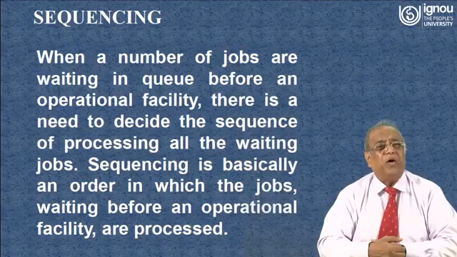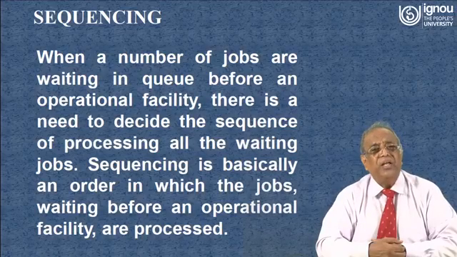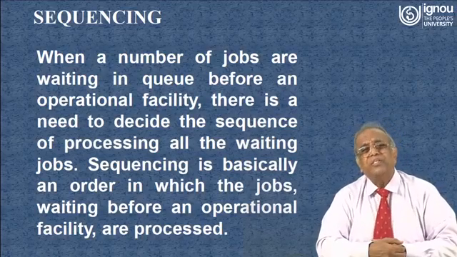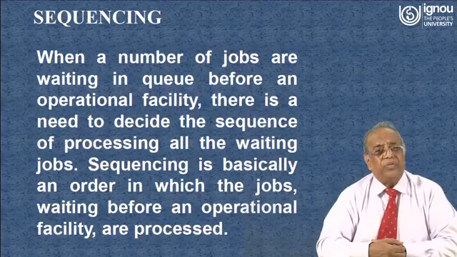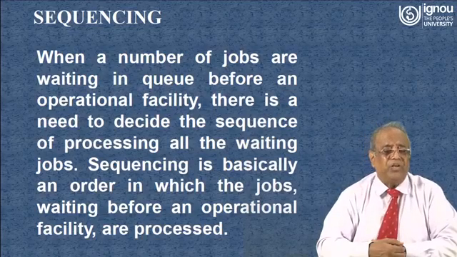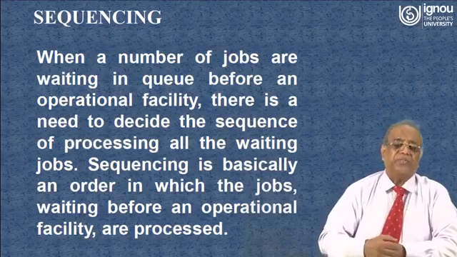When a number of jobs are waiting in queue before an operational facility, there is a need to decide the sequence of processing all the waiting jobs. Sequencing is basically an order in which the jobs waiting before an operational facility are processed.